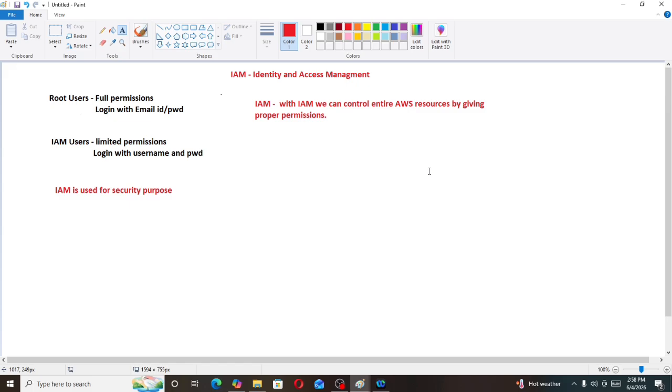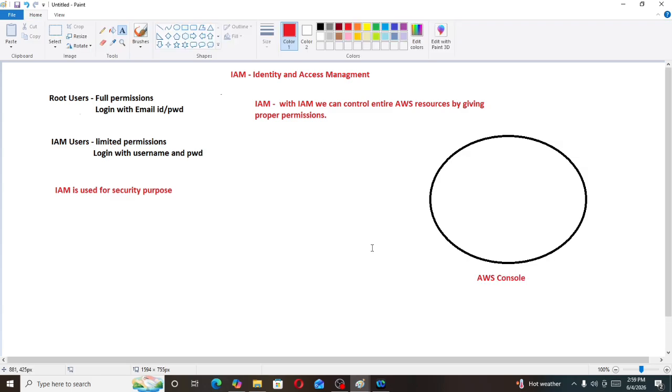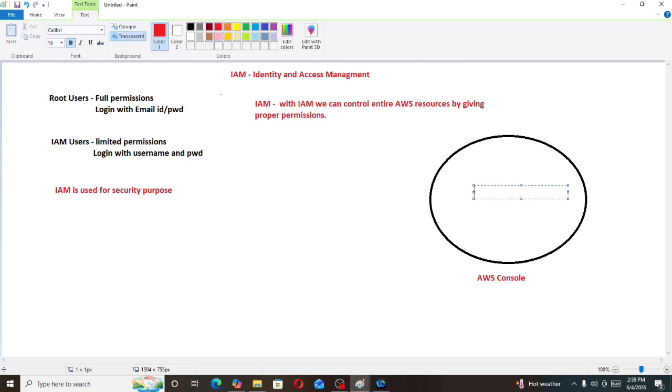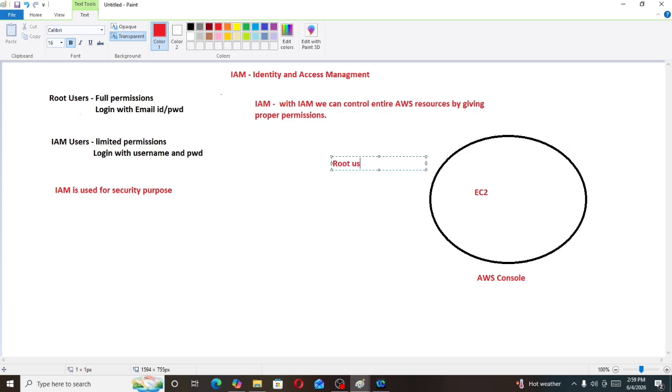Now for this, let's assume that we have one AWS console. This is our AWS console. Now we have EC2 instances inside this AWS console. Now we can log into any AWS services using root users or IAM users. For example, with root users or with IAM users, I am trying to log in to the AWS console.